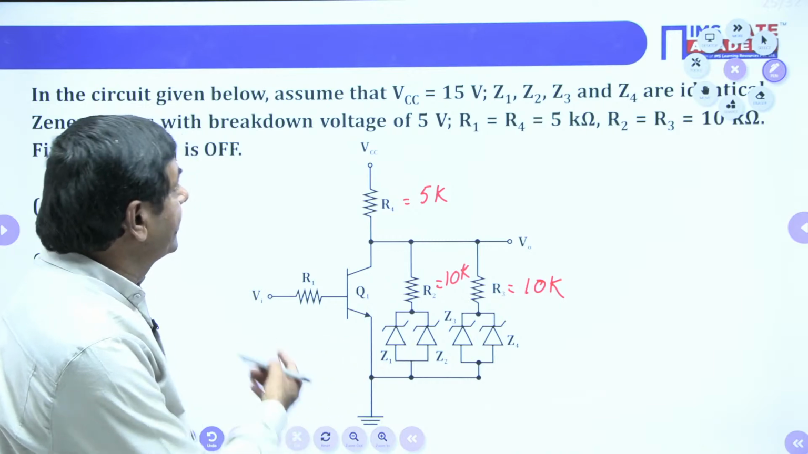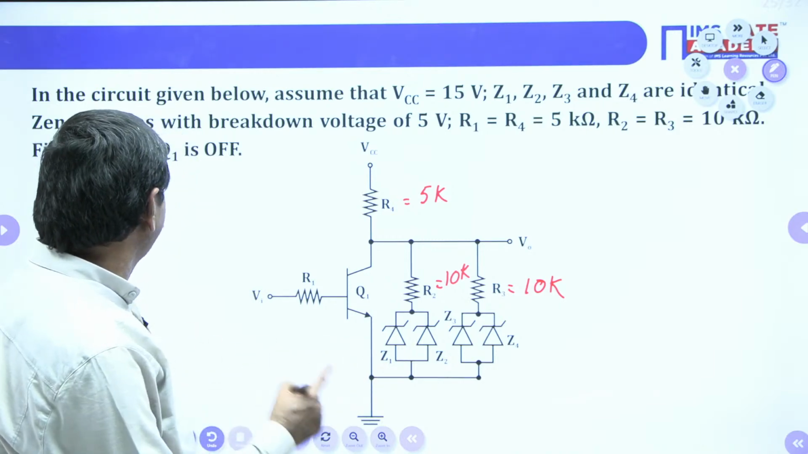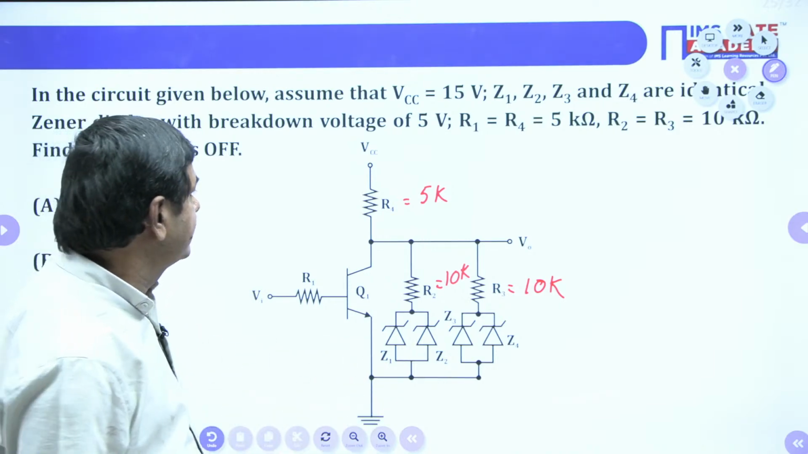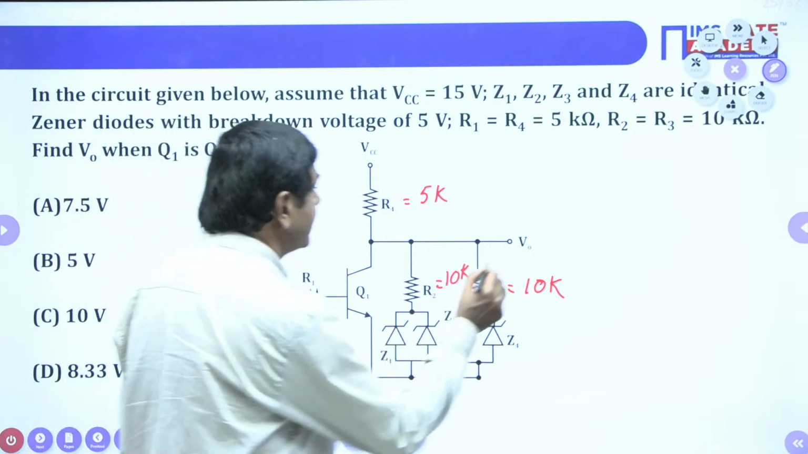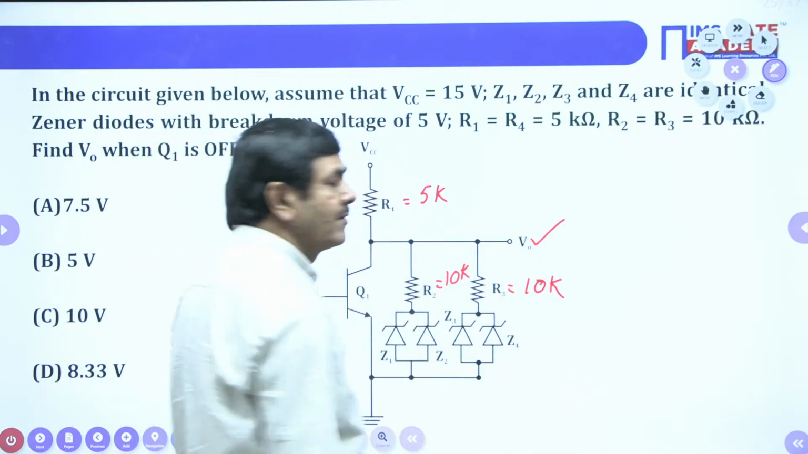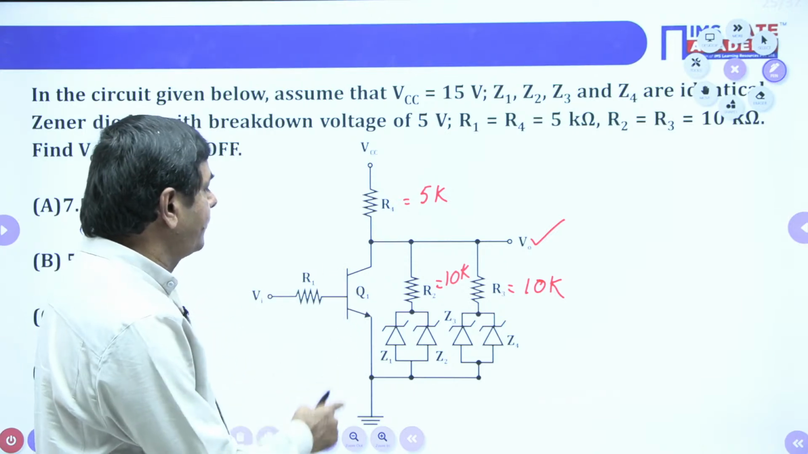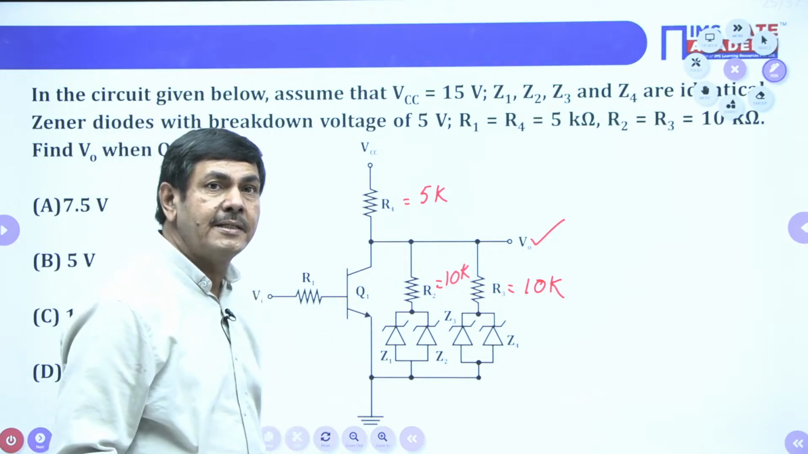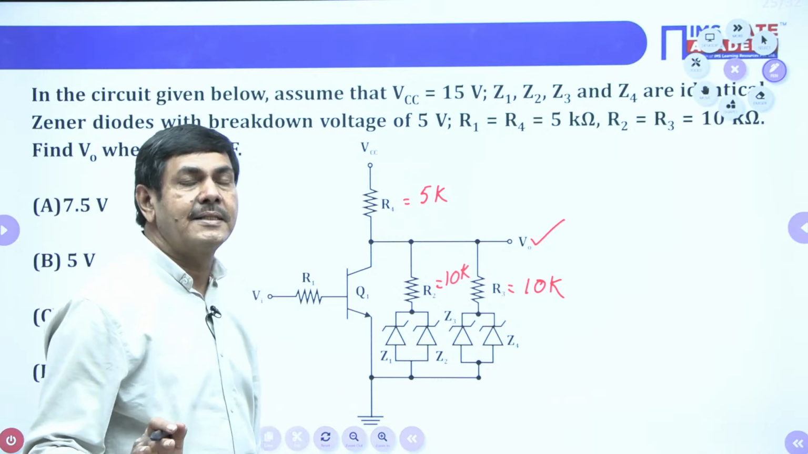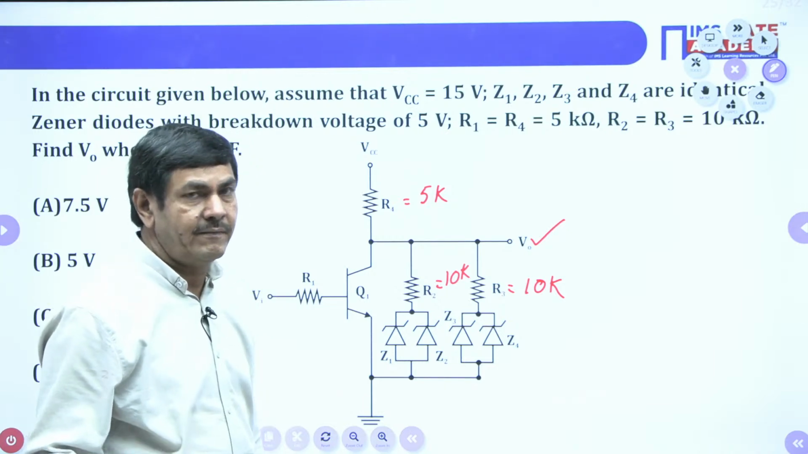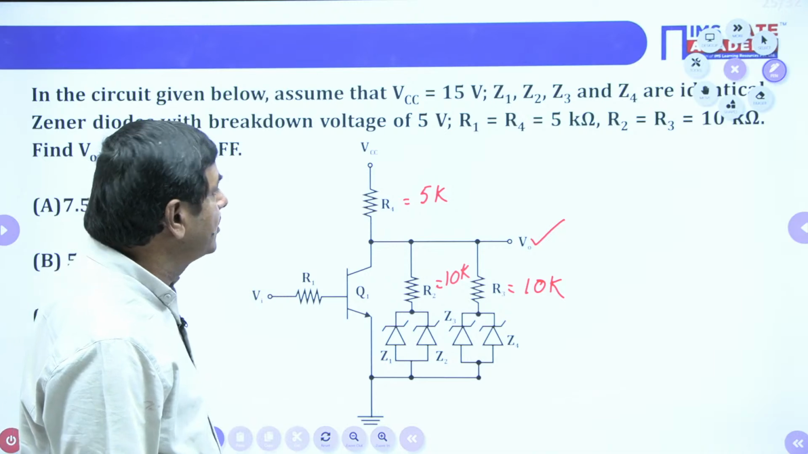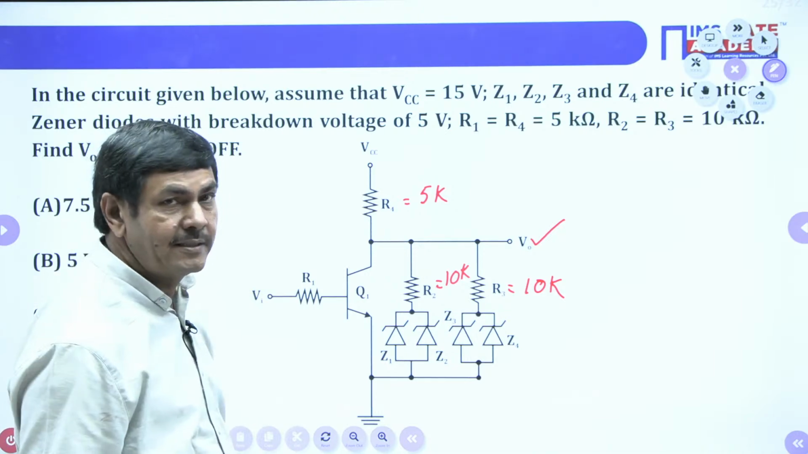R1 is not required anyhow. We need to find V0 when Q1 is off. What does it mean when Q1 is off? The transistor is off, the transistor is not operating. When the transistor is in the off state, you find out the V0 value.